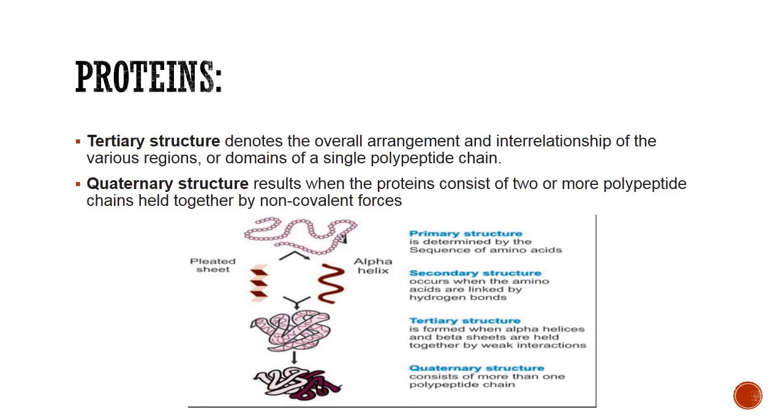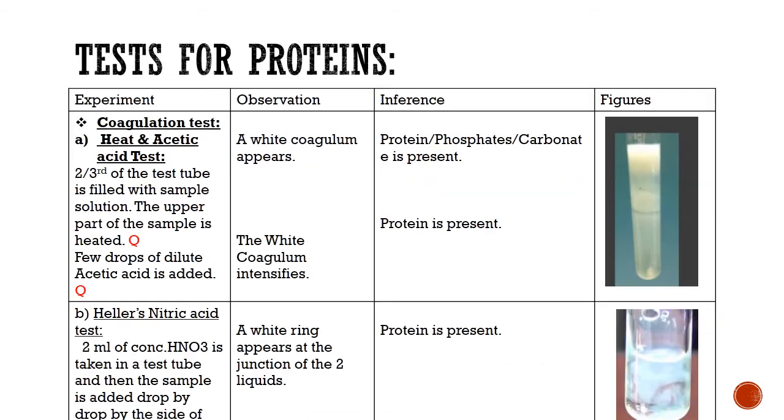Secondary structure, when the amino acids are linked by hydrogen bonds, and tertiary structures are formed when alpha helices and beta sheets are held together by weak interactions. What are those interactions? Van der Waals interactions. And quaternary structure consists of more than one polypeptide.